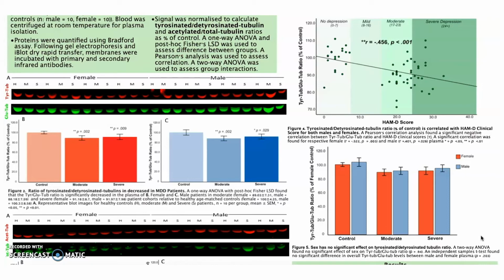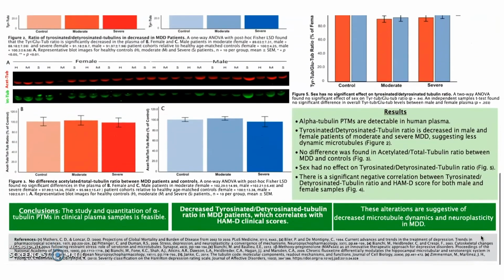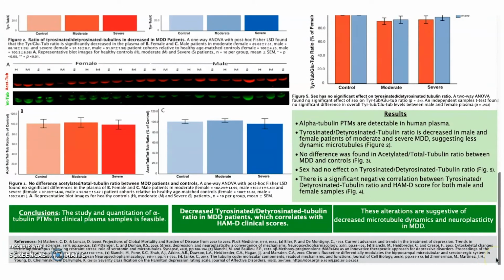In conclusion, the current study demonstrated that alpha-tubulin PTMs are detectable and quantifiable in human plasma, and that the ratio of tyrosinated tubulins is decreased in depressed samples. This finding indicates decreased microtubule dynamics, which correlates with clinical ratings of depression. Alpha-tubulin post-translational modifications may therefore be a plasma biomarker of depression, which may be used for monitoring of drug response in clinical trials. Thank you.